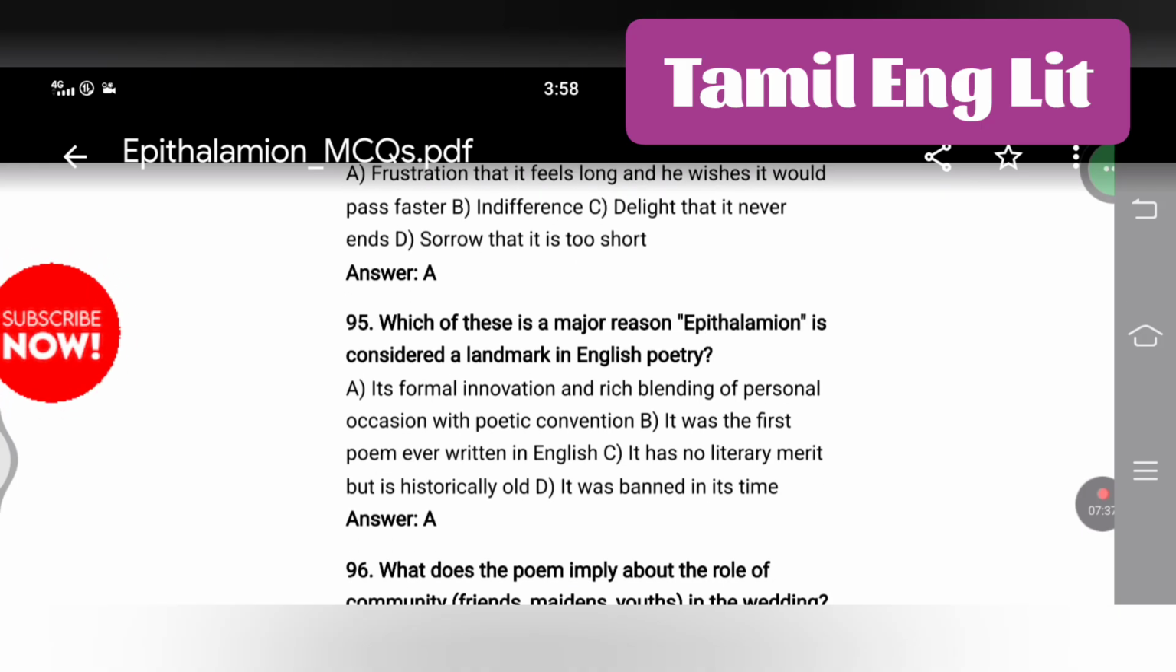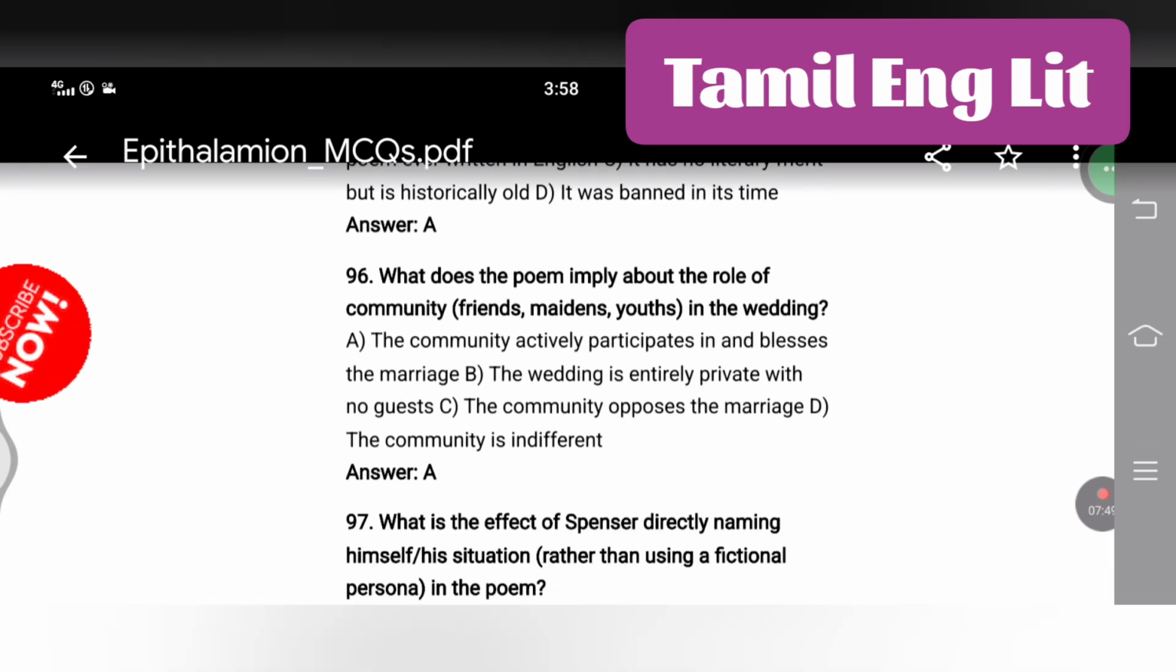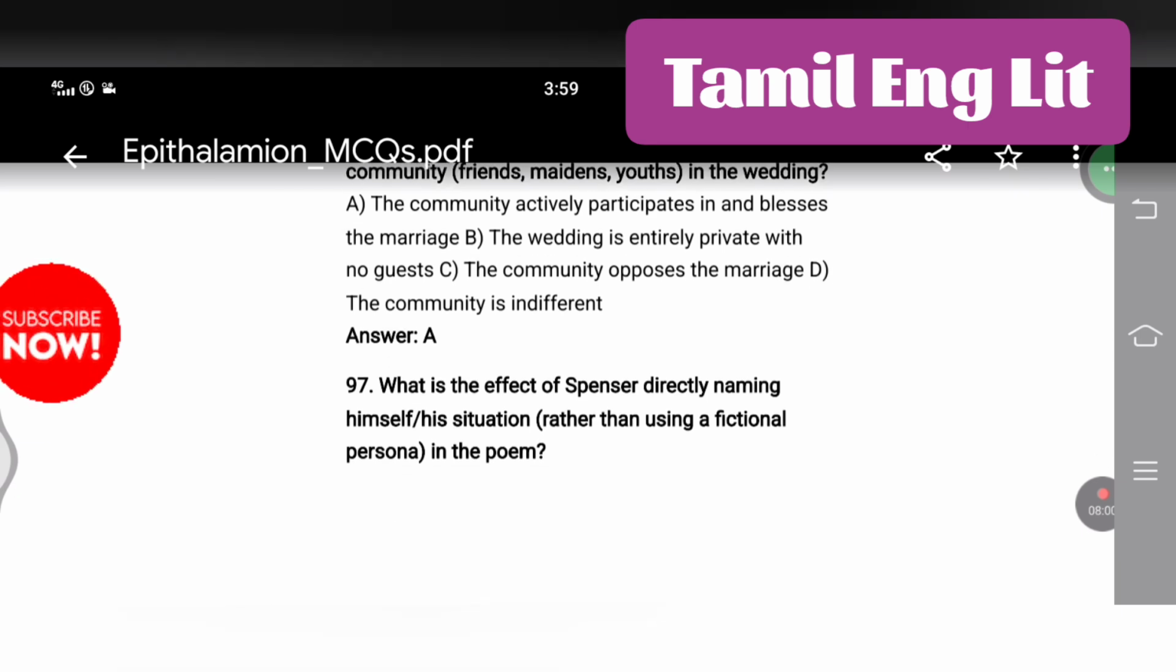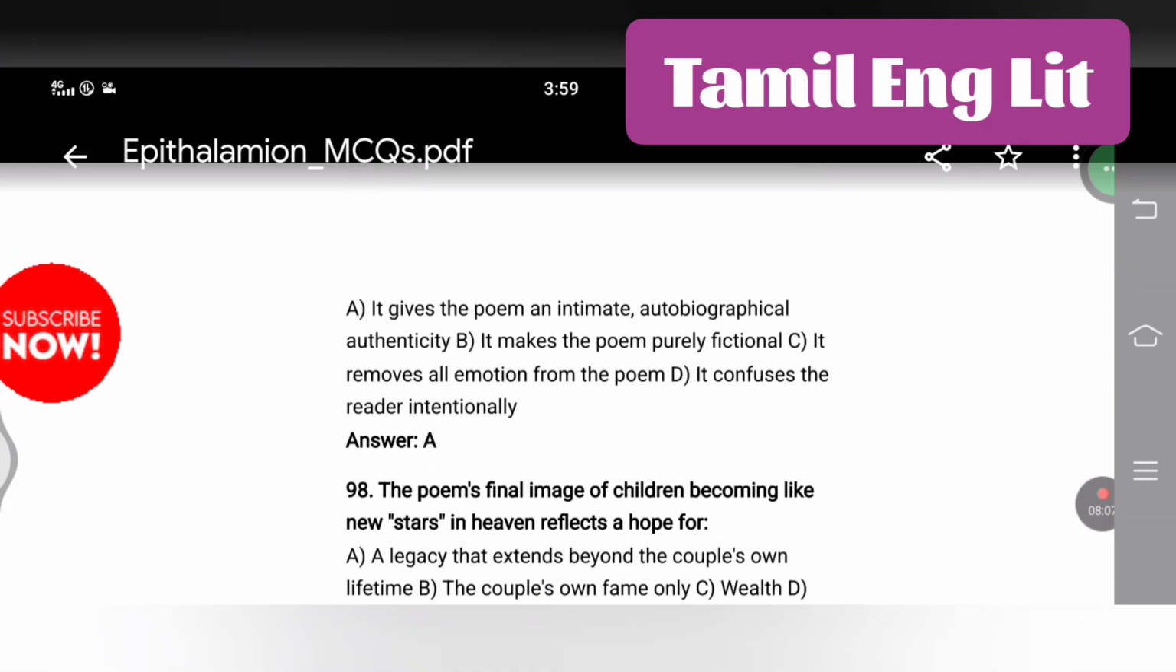Which of these is a major reason Epithalamion is considered a landmark in English poetry? Its formal innovation and rich blending of personal occasion with poetic convention. What does the poem imply about the role of community? Friends, maidens, youths: in the wedding, the community actively participates in and blesses the marriage. What is the effect of Spenser directly naming himself or his situation rather than using a fictional persona in the poem? It gives the poem an intimate autobiographical authenticity.